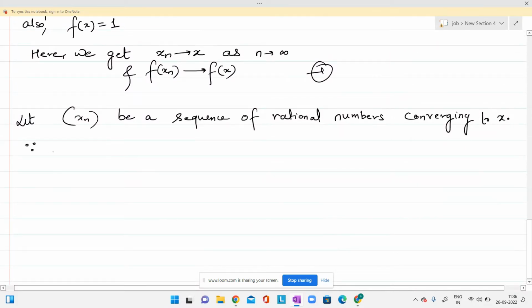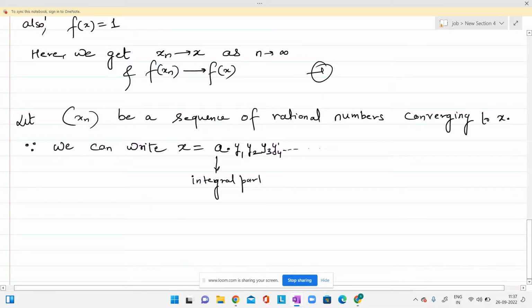Since x is an irrational number, we can write x as a point y1, y2, y3, y4, and so on, where a is the integral part of that irrational number, and all these y1, y2, y3 are the digits after the decimal point.